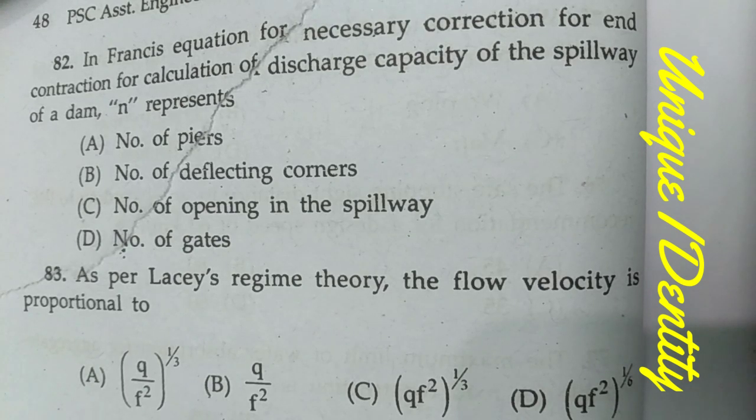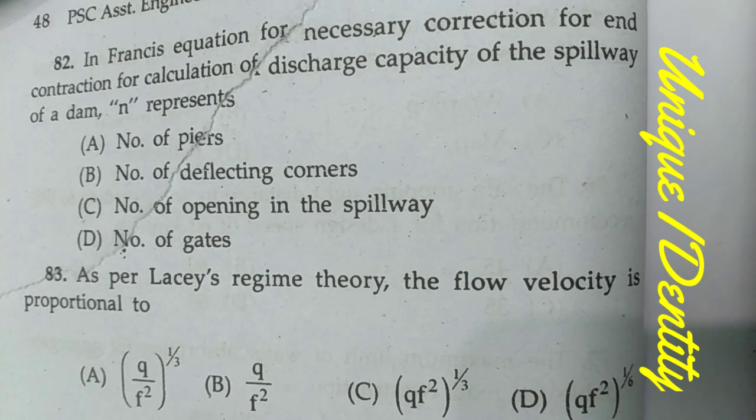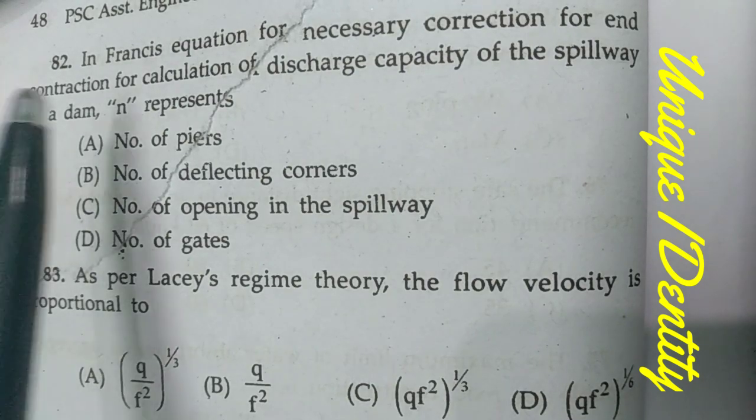So friends, I think all of you have seen my previous 4 videos for the solution of WPSC Assistant Engineer Civil Exam 2007. I think you have enjoyed my videos and they were very helpful for you. Here comes the fifth part, the last part, for the solution of 2007. So let's start from question number 82.